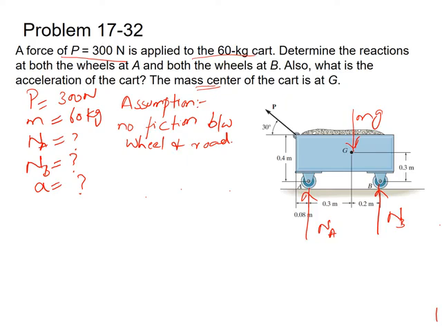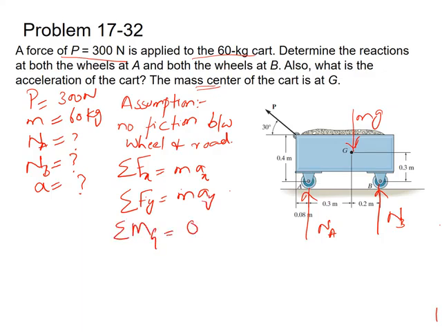After drawing the free body diagram, we have to use the equations of motion. The equations of motion are: sum of the forces in the x direction equal to m a x, sum of the forces in the y direction equal to m a y, and sum of the moments about point G equal to 0. By using these three equations we can find the unknowns.